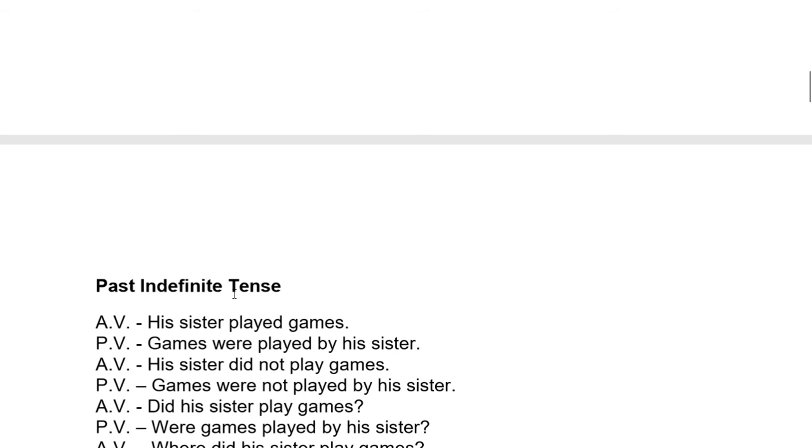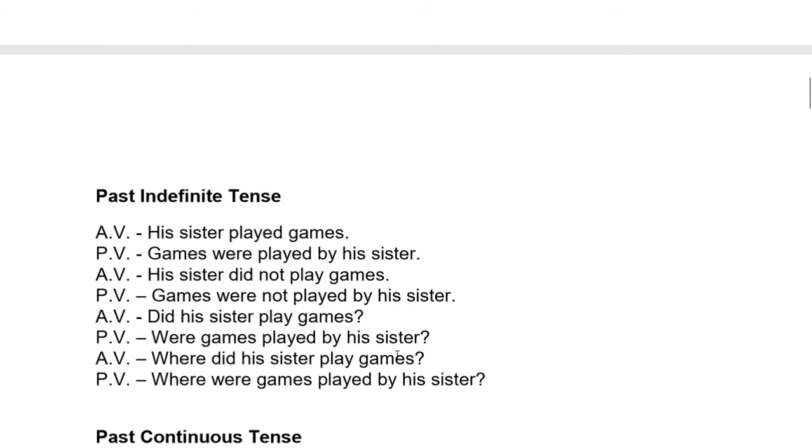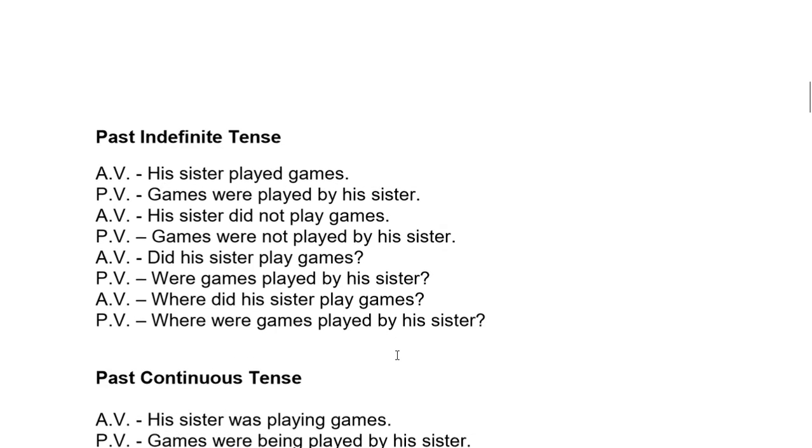Past indefinite. Helping verbs was or were. His sister played games. Games plural. Games were, not was, because games is plural. Games were played by his sister. You can see other sentences also. You can pause the video and read them carefully.